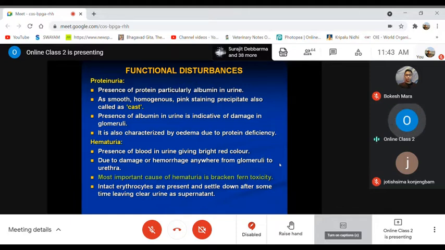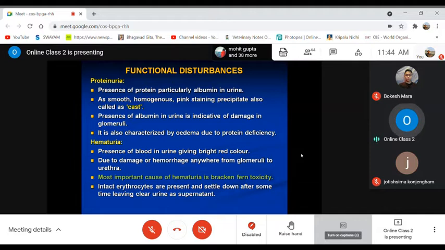So there may be proteinuria. That means presence of protein, particularly albumin, in the urine. It may remain as very smooth, homogeneous, pink staining precipitations, which we commonly know as casts in the urine sample, if you see under the microscope. Sometimes in the beaker or test tube it appears in the form of precipitates, which we say are casts.